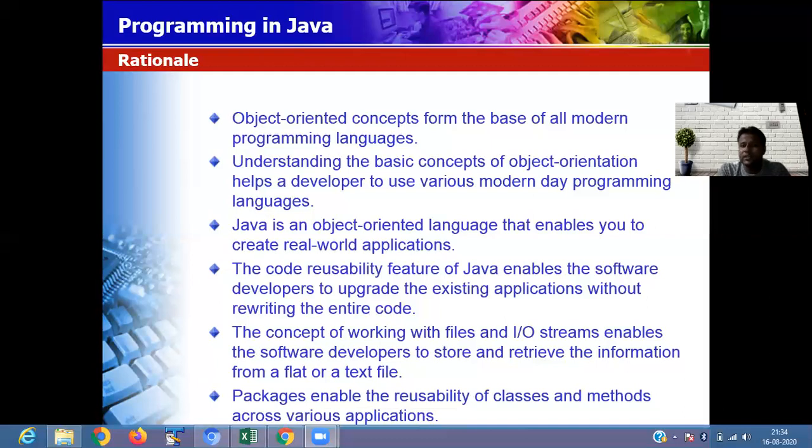Understanding the basic concepts of object orientation helps the developer to use various modern day programming languages. So what modern day programming languages are we using? Like C++, Java, Python, and in the .NET framework, the C# language. These are all programming languages which are based upon this object orientation concept. So Java is an object oriented programming language that enables you to create real world applications.